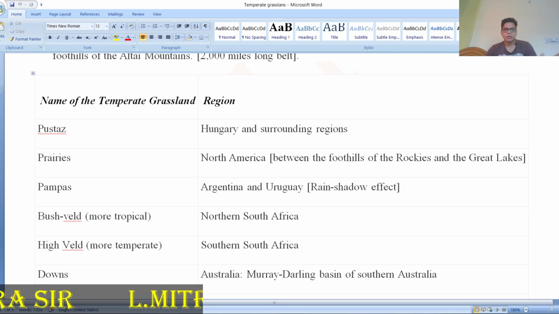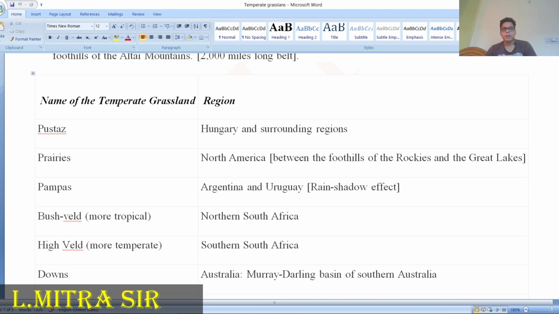First, the Pustas, known in Hungary and the surrounding regions. The Prairies are the grassland found in North America between the foothills of the Rockies and the Great Lakes. The Pampas is another grassland, found in Argentina and Uruguay.